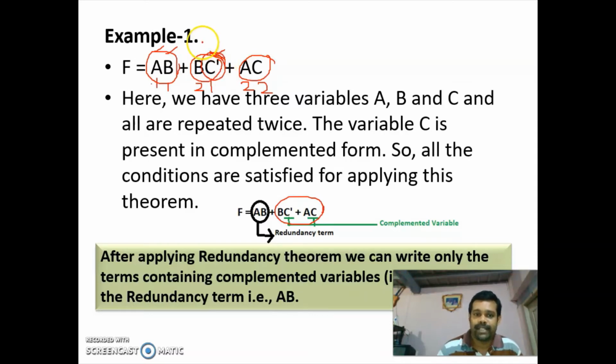So the term having the complemented form and the true form of that complemented variable, C, are the two terms you should not neglect, and this AB is the redundant term, which you should neglect. Another example I will tell.